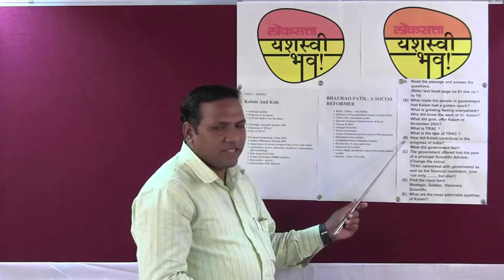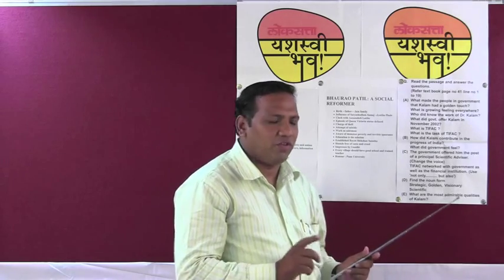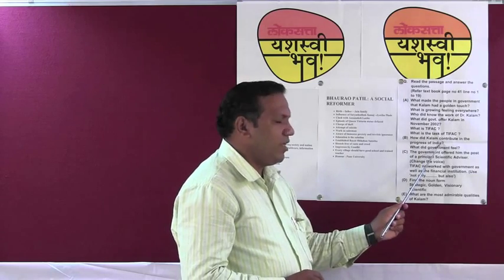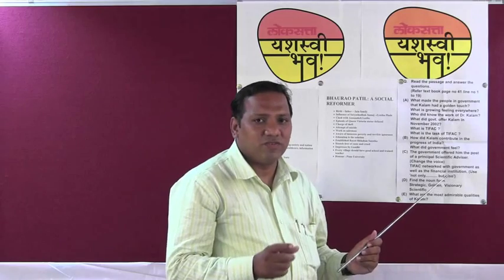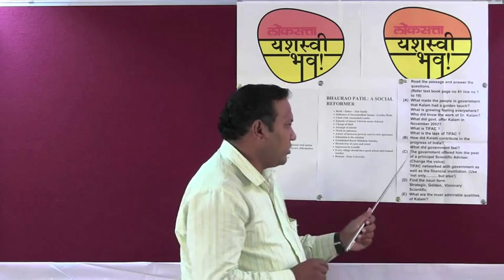Next is the complex factual question, where you have to understand the question and find the meaning by reading the whole paragraph or the passage given. How did Kalam contribute to the progress of India? It means in your paragraph you may understand how he was, what his work was, and then you have to put this into your own words and write down the answer.